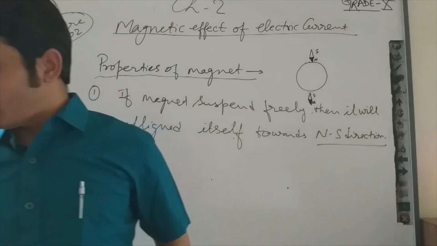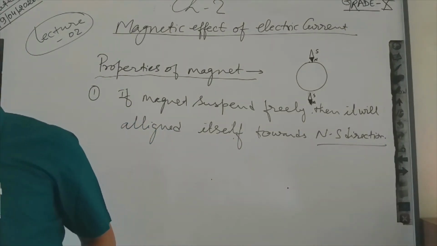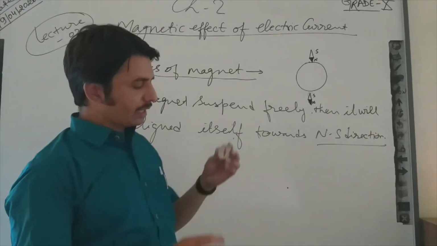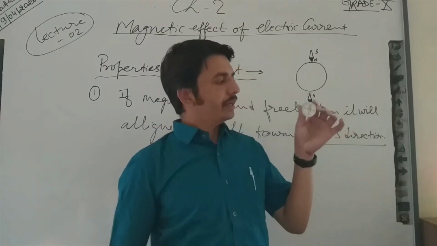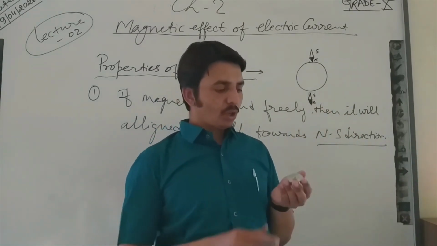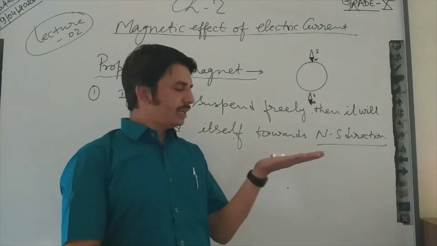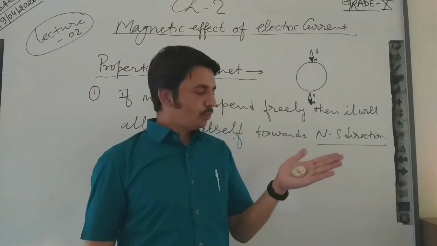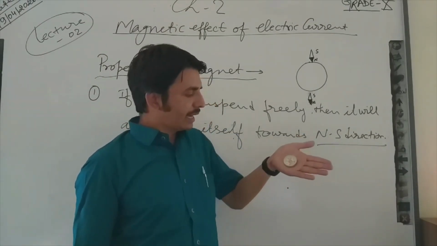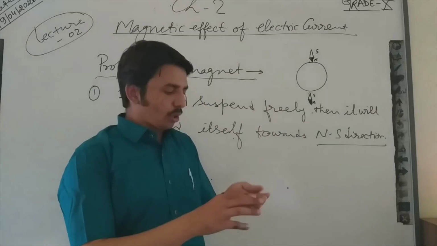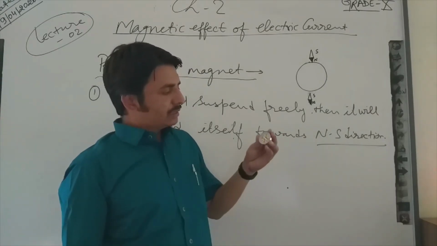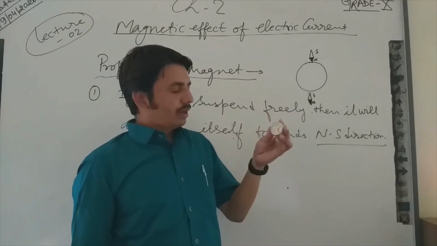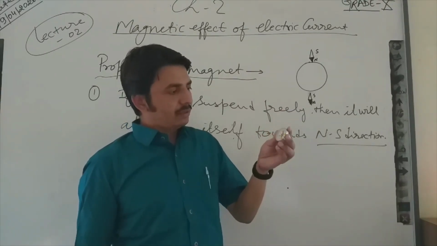I want to show this with the help of a compass. We cannot suspend this magnet vertically, but if we look horizontally, you can see if I leave this compass in this way and tilt my hand, its pointer is also adjusting itself, because this bar magnet is pivoted at the center.